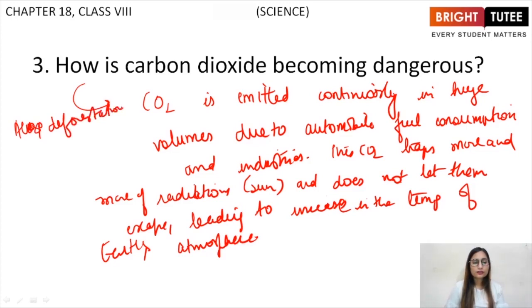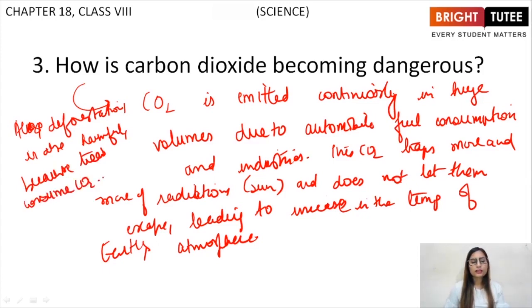And also deforestation is also harmful because trees consume carbon dioxide.